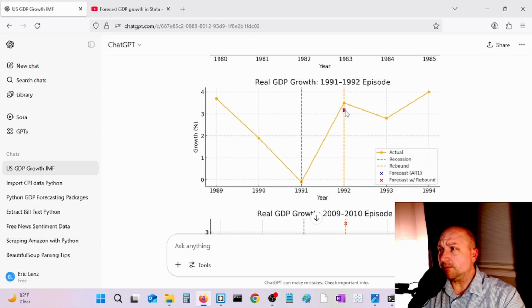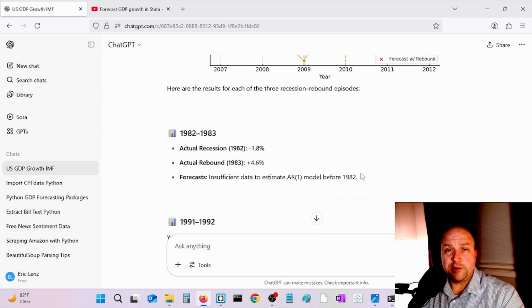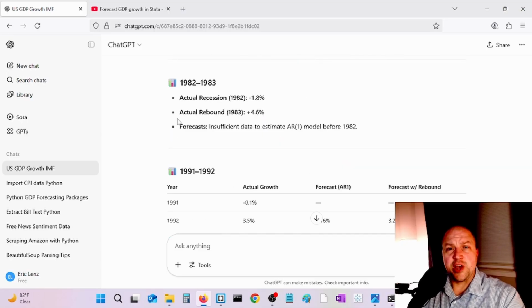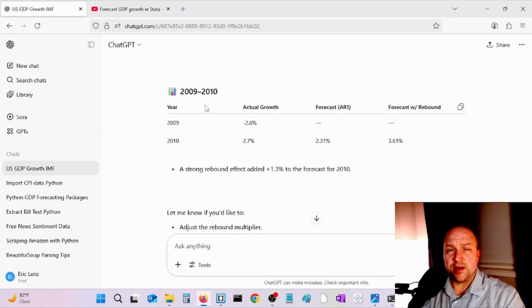They're very similar. The 2009 to 2010 episode, forecast with the AR1 model actually did better than the forecast with just the rebound and the constant. And we know the 2020 to 2021 model did better with the proportional rebound in getting that bounce back year. And so ChatGPT made those forecasts for me and laid everything out nicely here. Here's the AR1 forecast and then the forecast with rebound, and then the actual growth in 1992. And here's another episode, 2009 to 2010.